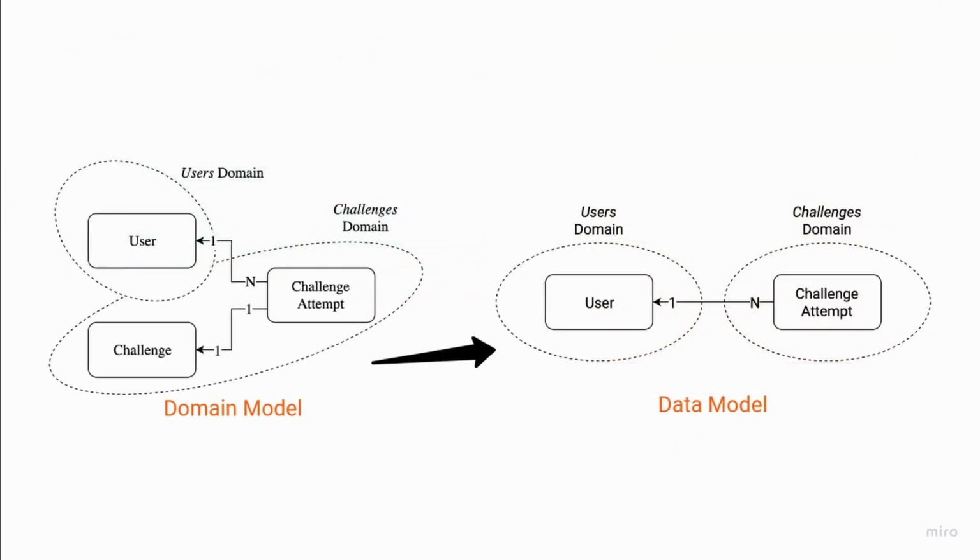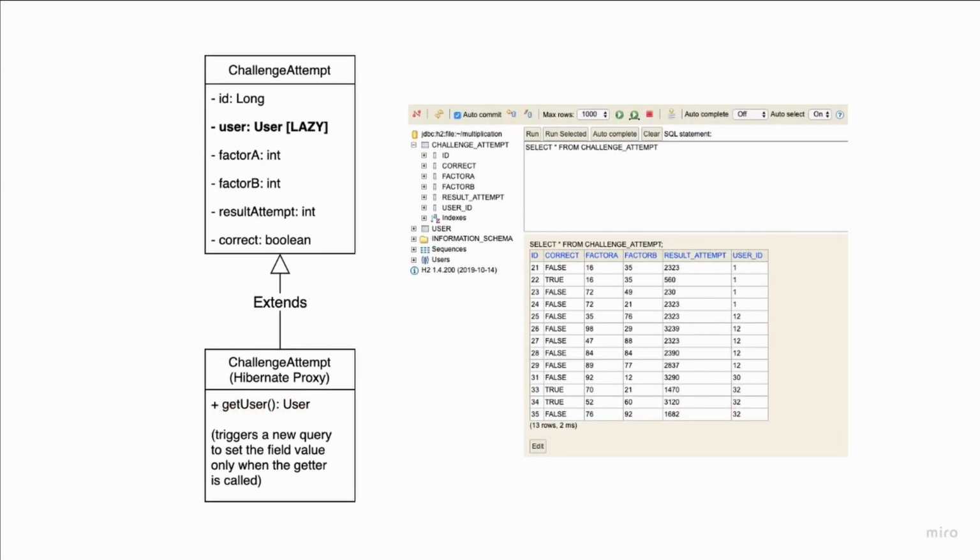Keep in mind that the book also teaches you the concepts and encourages you to design before you start coding. A very important topic in this chapter is, for example, the mapping between a domain model and a data model, because they don't need to be exactly the same, and actually they aren't in our use case. You will learn how to use Hibernate and JPA annotations to build a data model. Then you will see this working in practice from the database's graphical interface. The book also goes through some basic data model concepts for those who don't know them yet, like lazy loading.